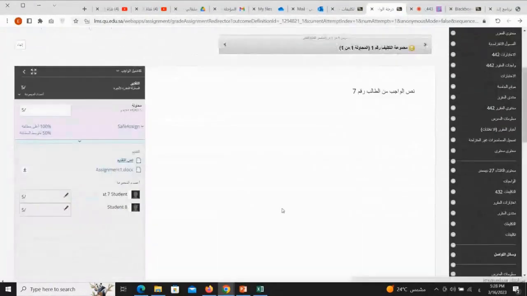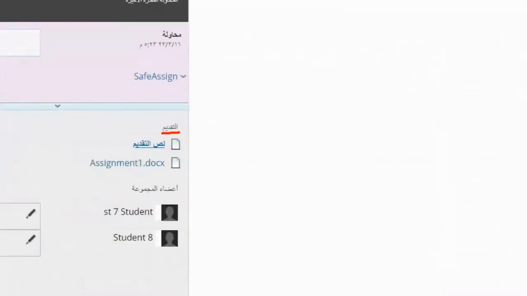Then you'll see here the things. Here's the student, the submission. What did the student submit? The student submitted two things: wrote a text, and sent a Word file. That's what the student did. So you need to look at both.